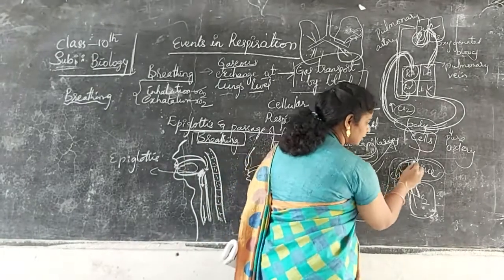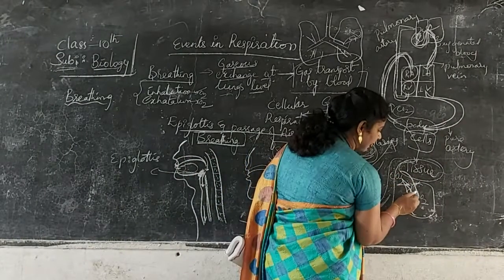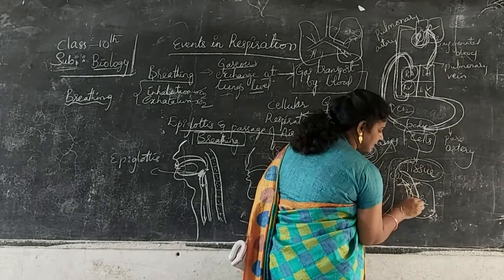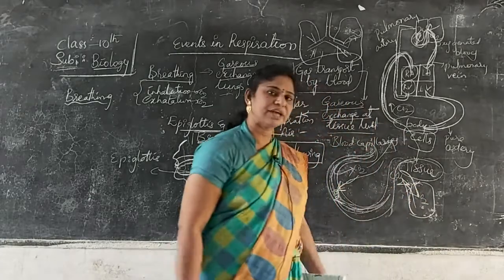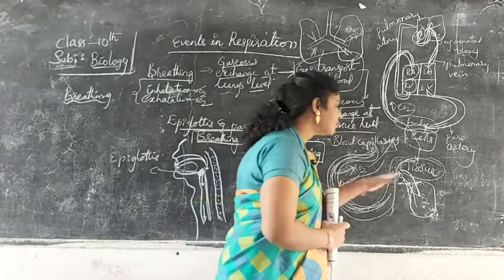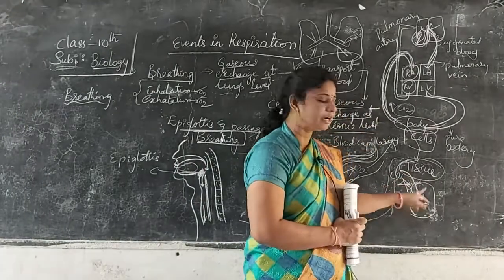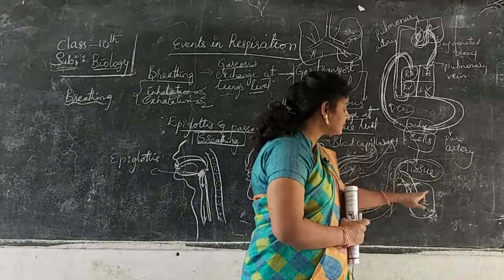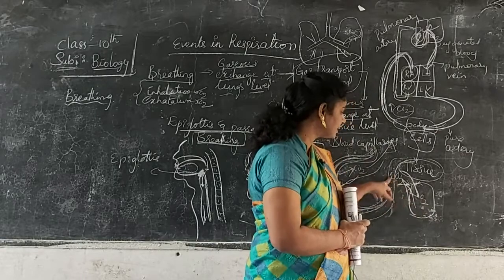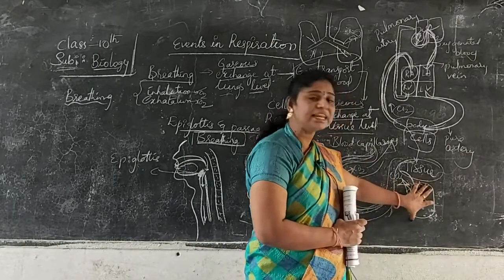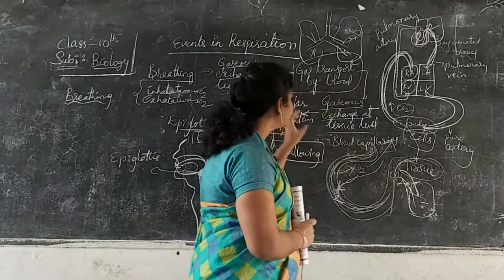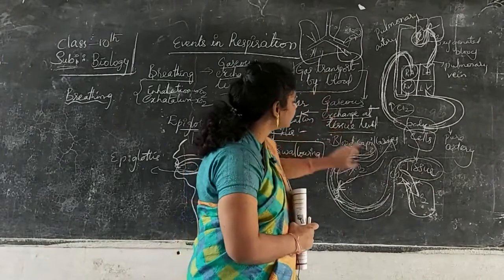Okay, so in the tissues, what is happening? Exchange of gases is seen in the cells. Mainly, what is it taking? It is taking oxygen and releasing carbon dioxide at the cell level. That's why we call this gaseous exchange at tissue level.